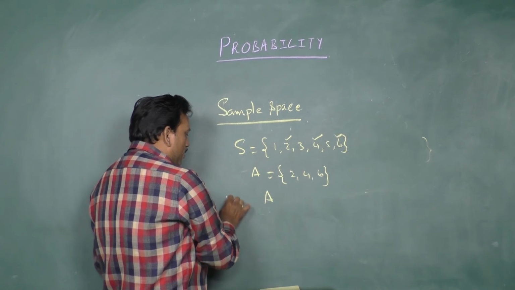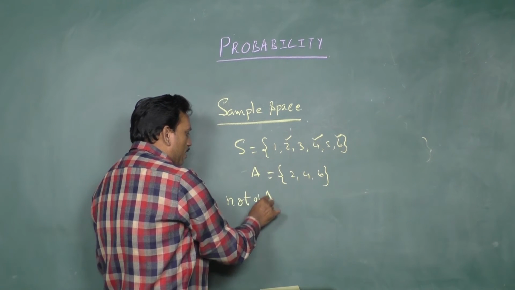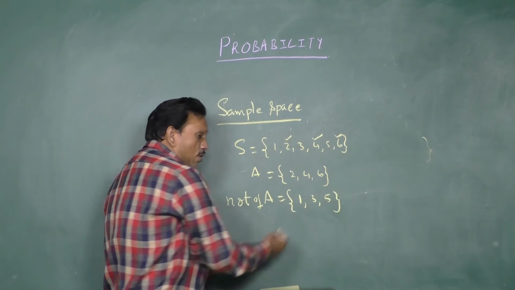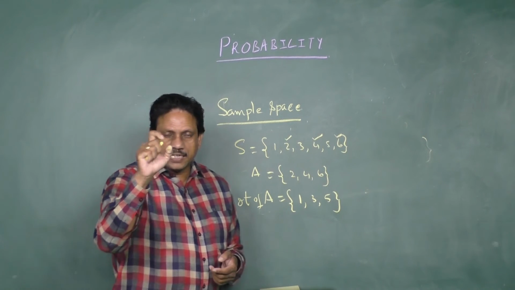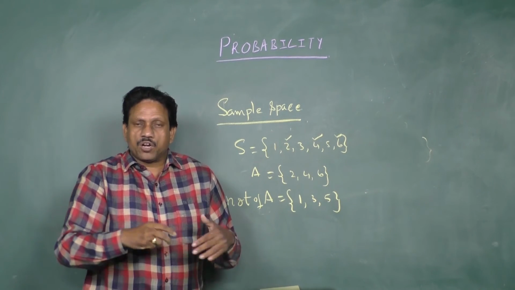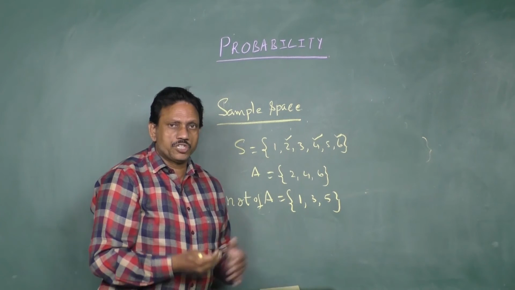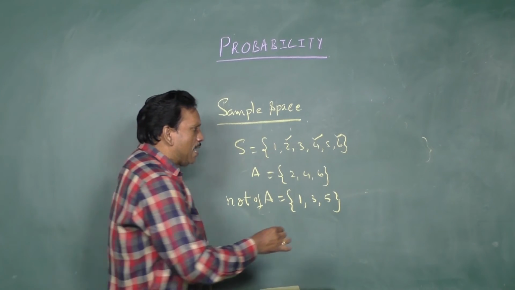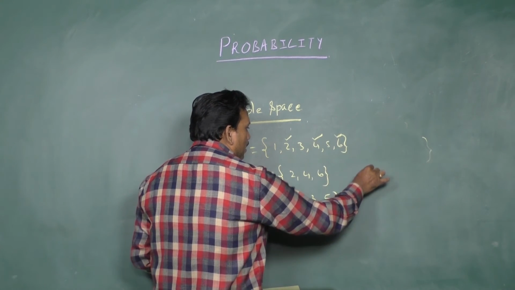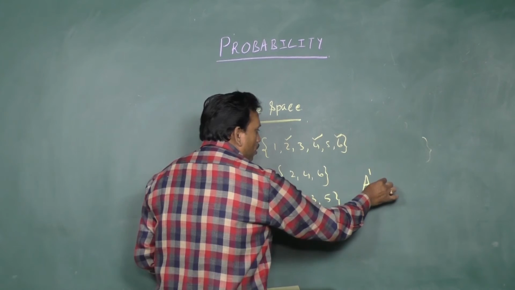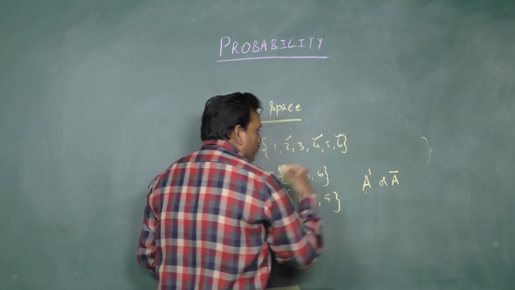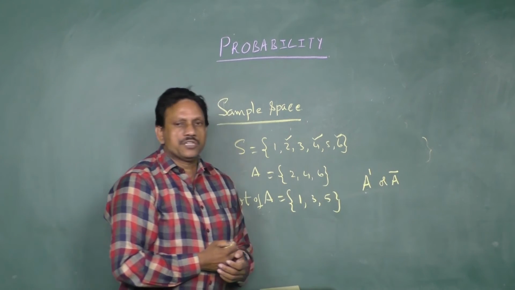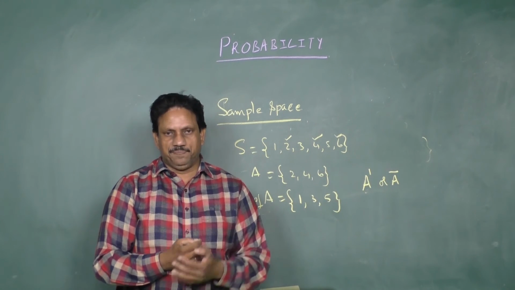Simply 1, 3, 5, because your event A is an event of even number. Not A means which is not an even number, which is odd number 1, 3, 5. It is denoted by the symbol A prime, or you can use the bar notation. So this A prime or A bar is called the complementary event of A.